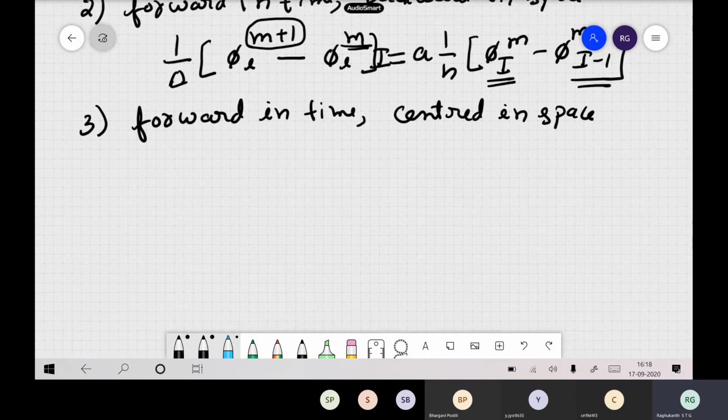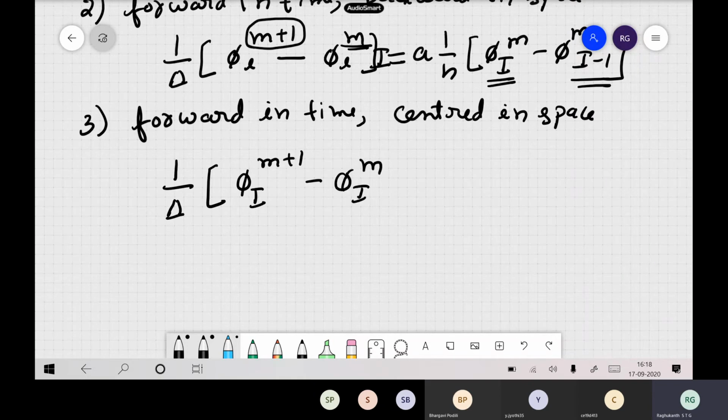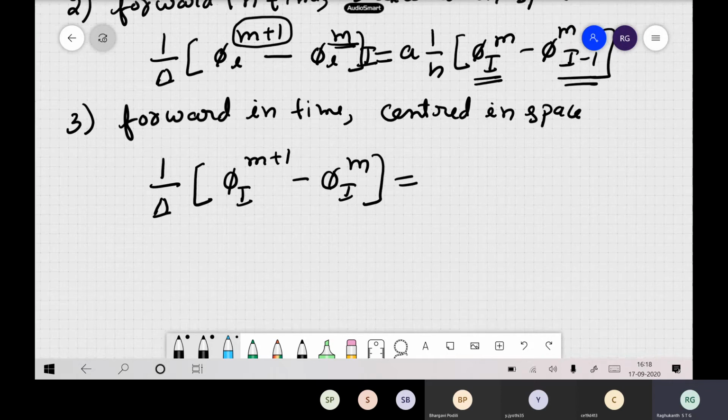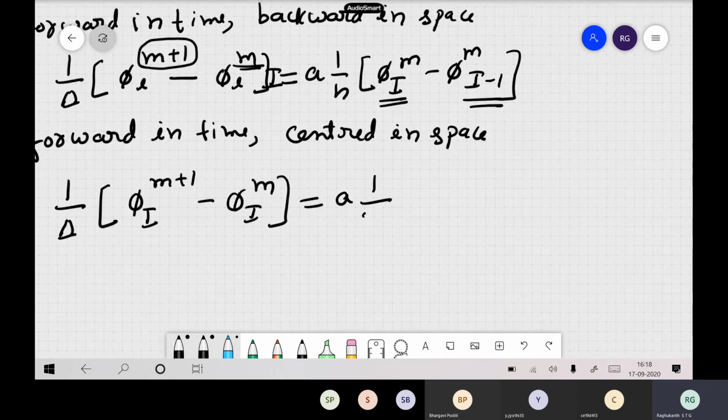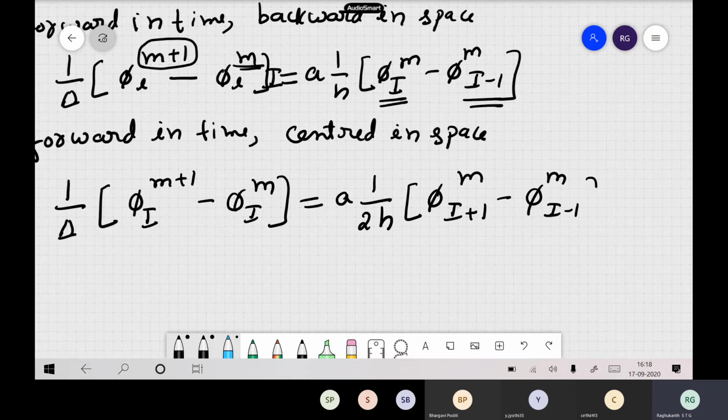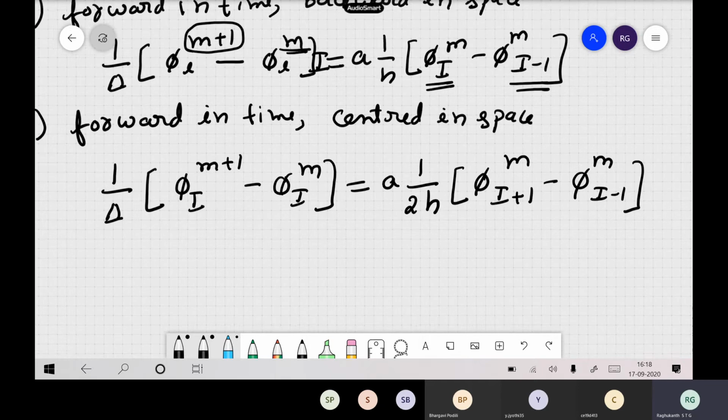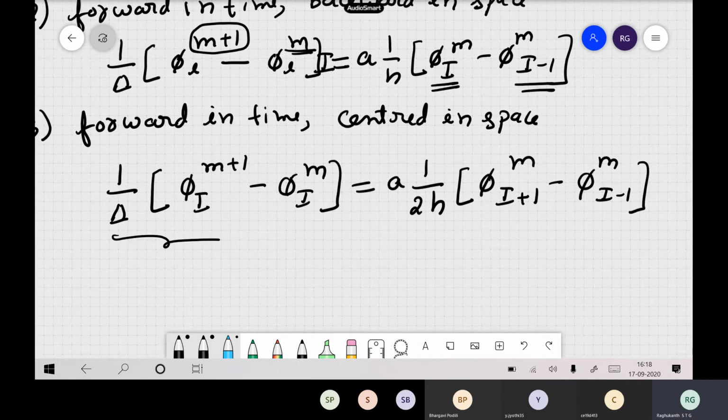So you take a forward derivative in time, but in space you take a central derivative. So here we write phi I m plus 1 minus phi I of m. So this is a forward derivative in time. Now in space we are taking a central derivative, which is phi I plus 1 m minus phi m I minus 1. So you have a forward derivative in time, but in space it is a central derivative. So this is another way of writing things.